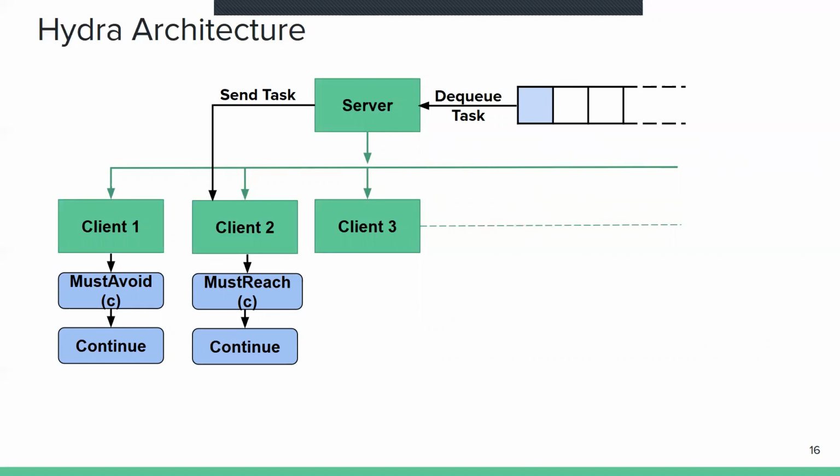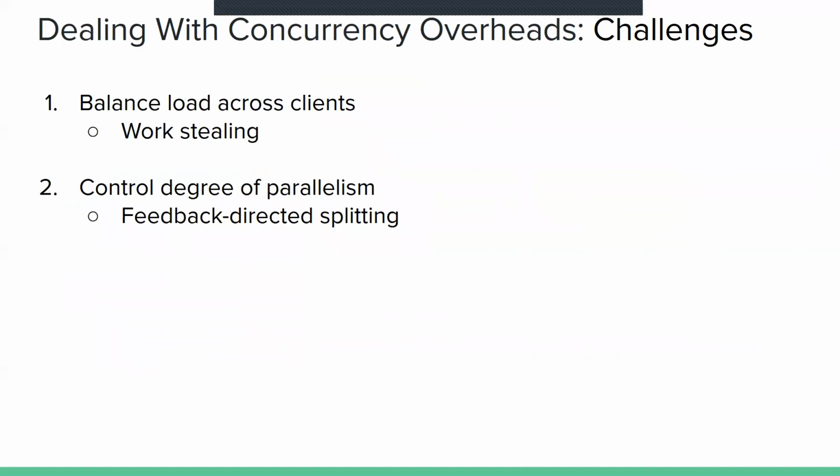Now, client 1 and client 2 are verifying the must avoid C part and the must reach C part in parallel. So this way, Hydra distributes this verification task across multiple machines. Now, there are several concurrency overheads to deal with here. The first challenge is how to balance load across clients. Here we have chosen to implement our own variation of the work-stealing algorithm to balance this load.